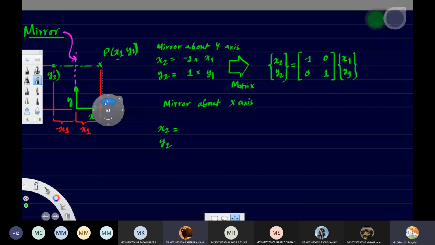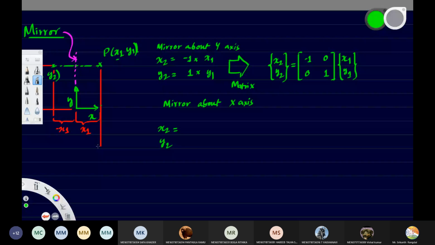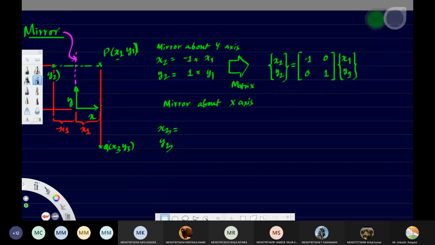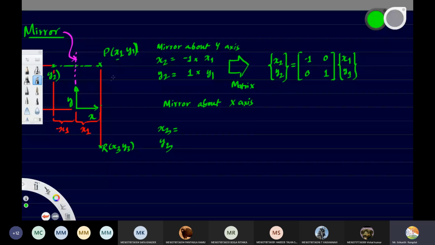x2 equals x1. Right. So this point becomes, let us say, x3, y3, instead of 2, which would just confuse us. And instead of this point Q, which would again disturb us, let us call it R. So now we have to find R. R is the reflection about the x-axis.